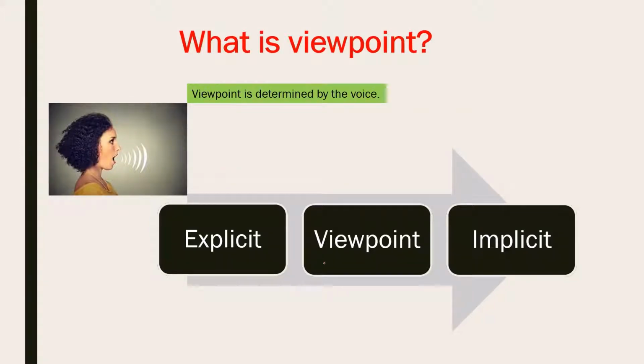If a person is direct, talking bluntly, giving explicit things, it is easy to understand. But if a person is hiding something, indirectly saying a few things, it means there are implicit things he's saying. So viewpoint is difficult to understand.